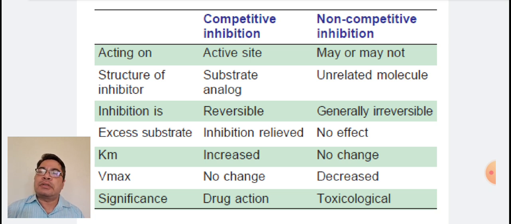Km value is increased in case of competitive inhibition, but no change is seen in case of non-competitive inhibition. Vmax value has no change in competitive inhibition but is decreased in non-competitive inhibition. The significance of the inhibition is that drug action takes place in case of competitive inhibition, whereas it is toxicological in case of non-competitive inhibition.